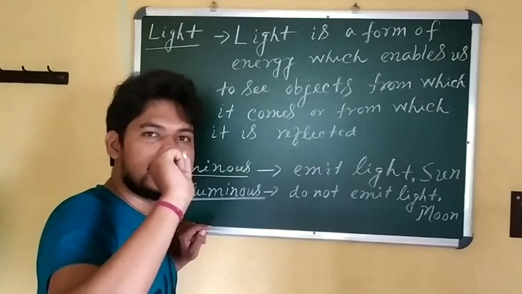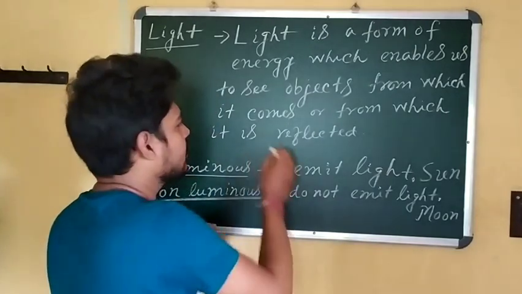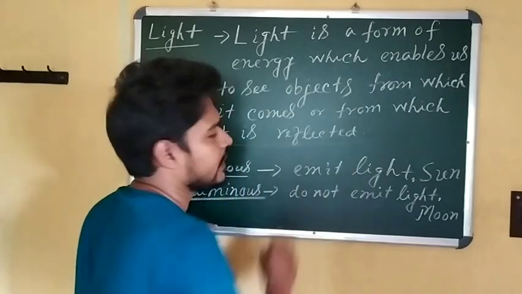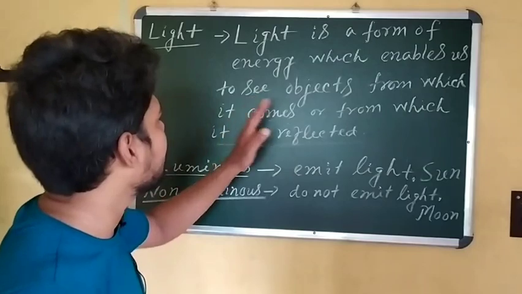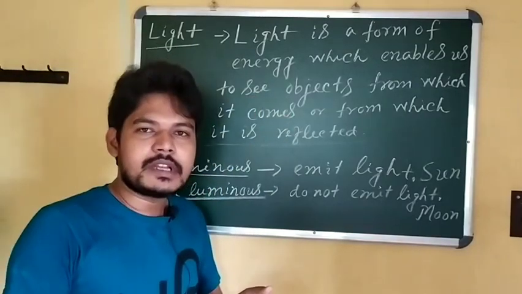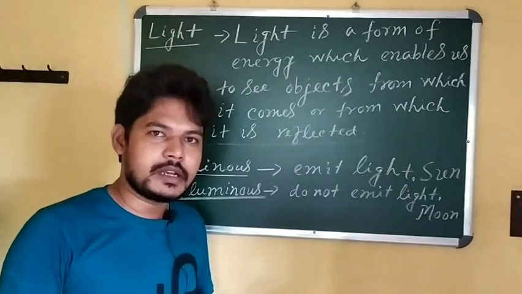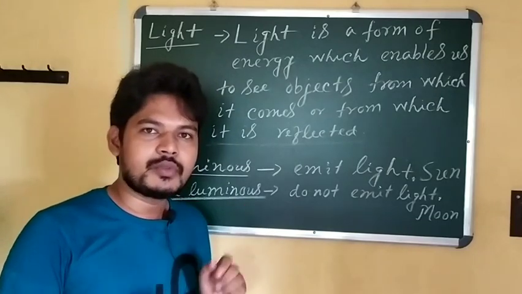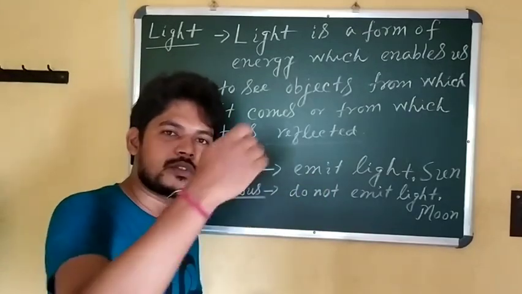So just consider the situation in the dark room. The bulb itself emits the light, we can see the bulb, and all those objects from which light is reflected, we can see all those objects also. So light is a form of energy. Now just concentrate on this example. In this example you just take the bulb, which has its own light. It emits its own light.